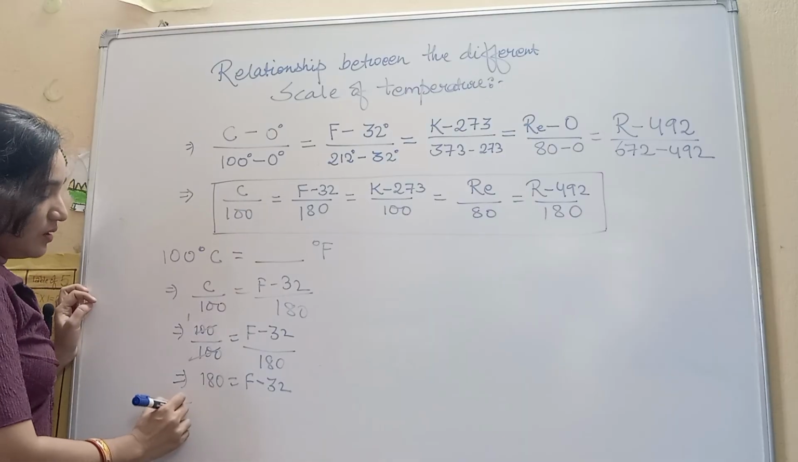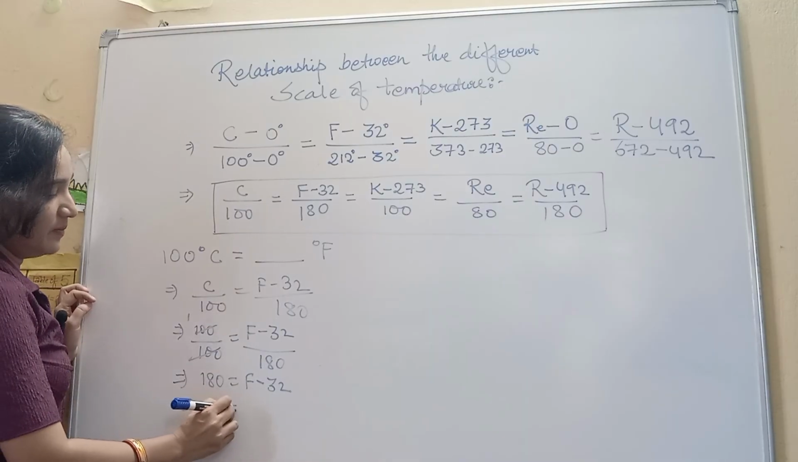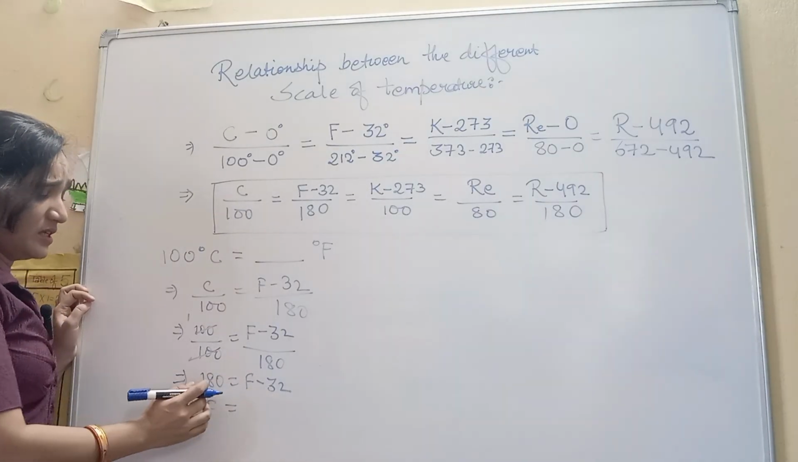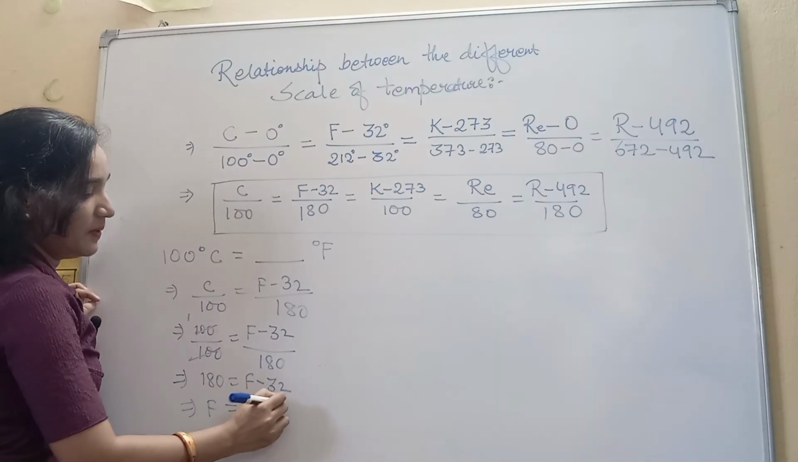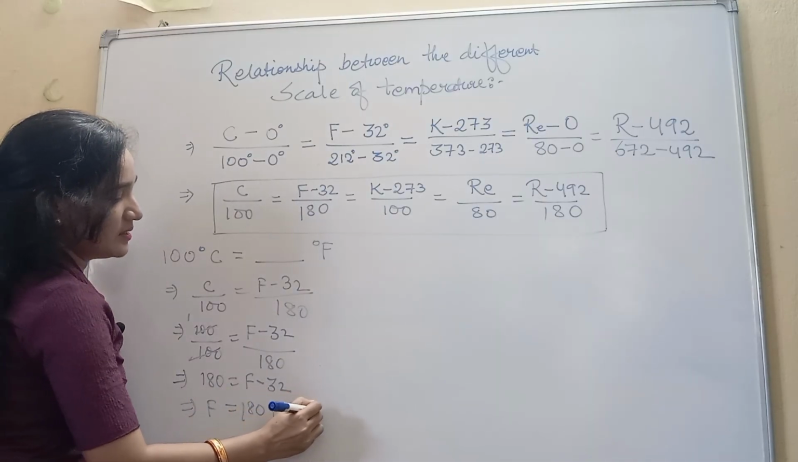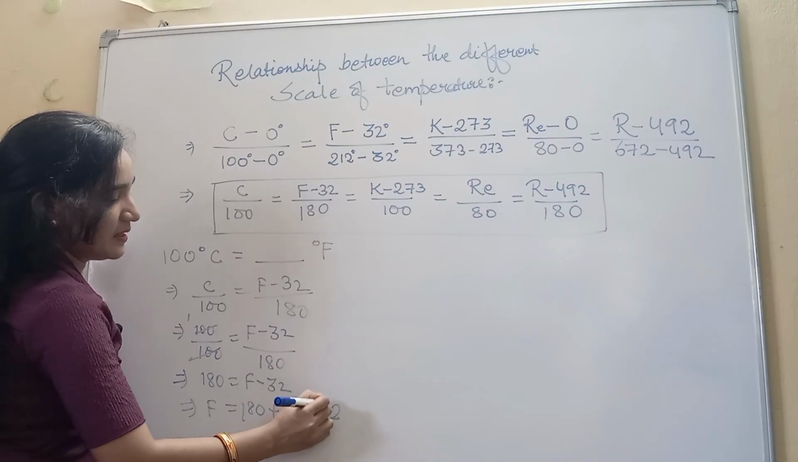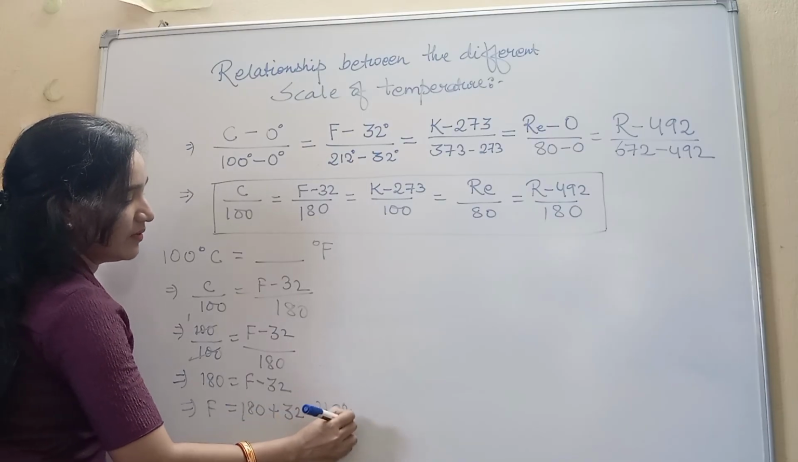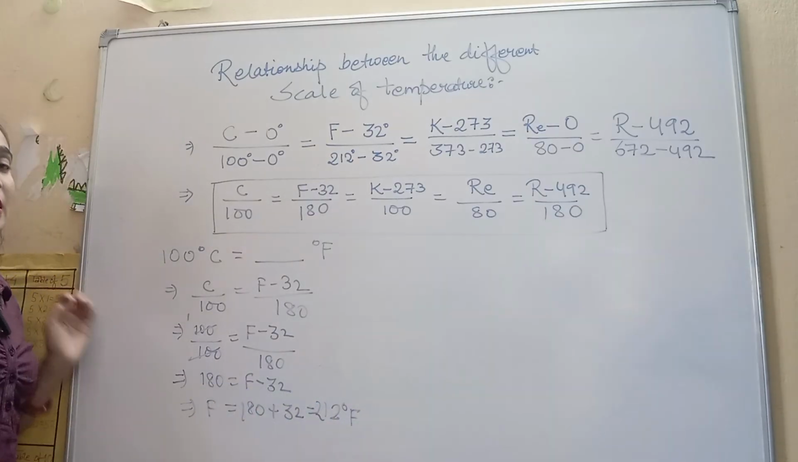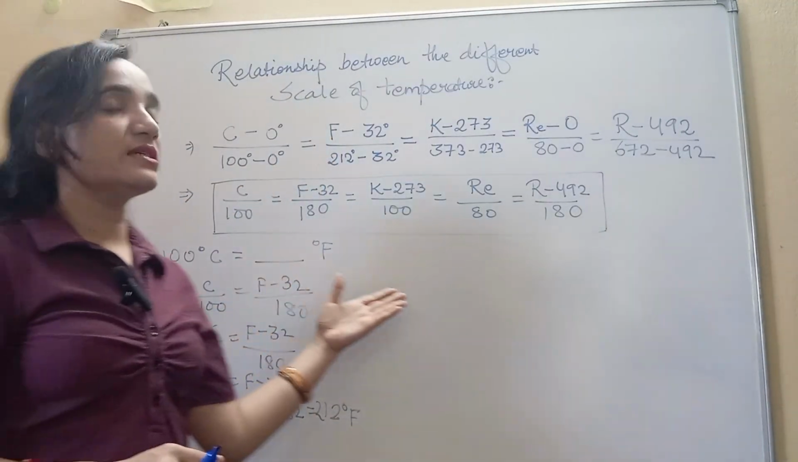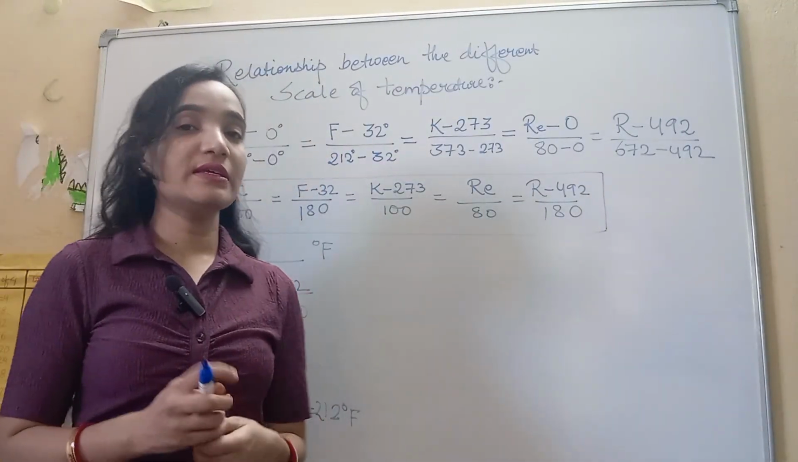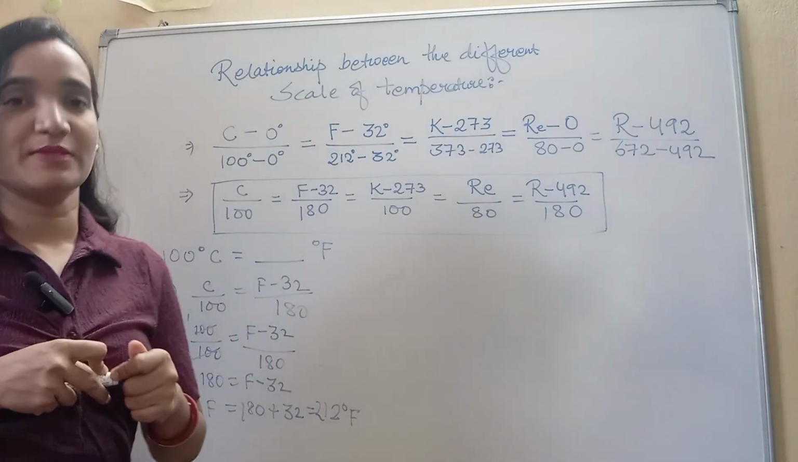Okay. So Fahrenheit will be 180. This 32 will come to this side, then this will be plus 32, that is equal to 212 Fahrenheit. So this is the boiling point of water. So this is the relationship that we have seen. Now let us move to the next part.